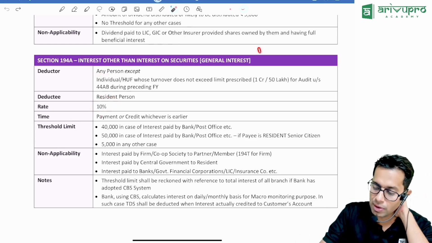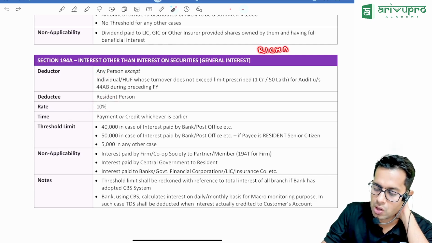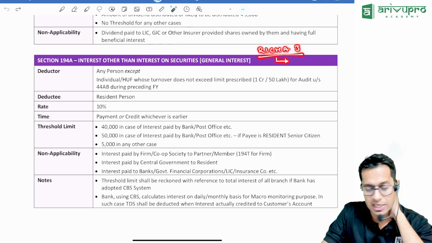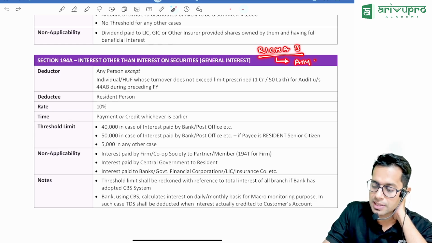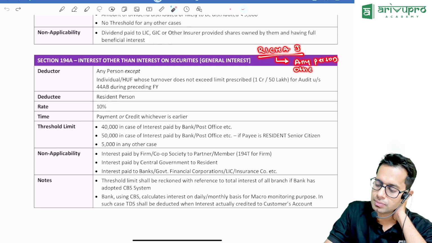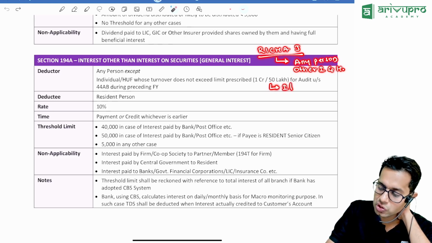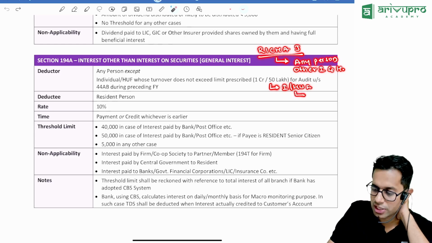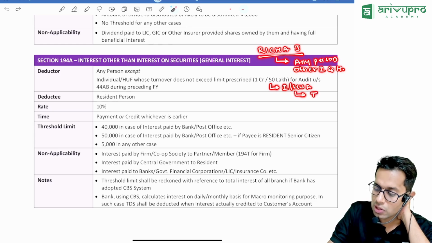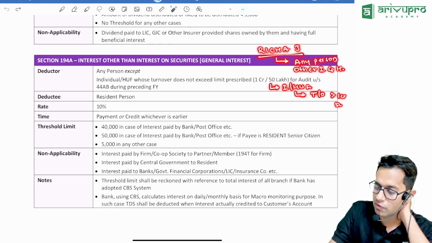Now please note one more thing about 194A. What is one more thing about 194A, sir? This TDS is required to be deducted by any person other than individual and HUF. And individual and HUF will have to deduct TDS for this section if their turnover or gross receipts is more than 1 crore rupees or 50 lakh rupees.